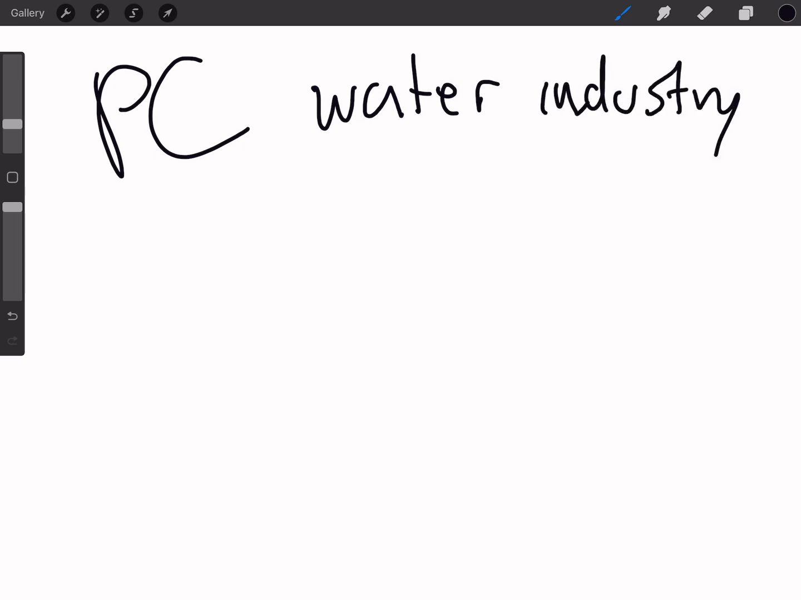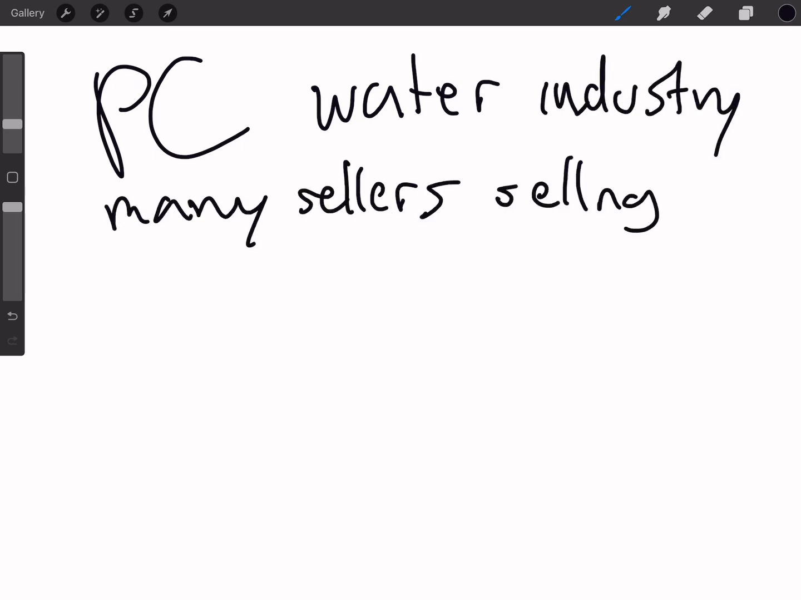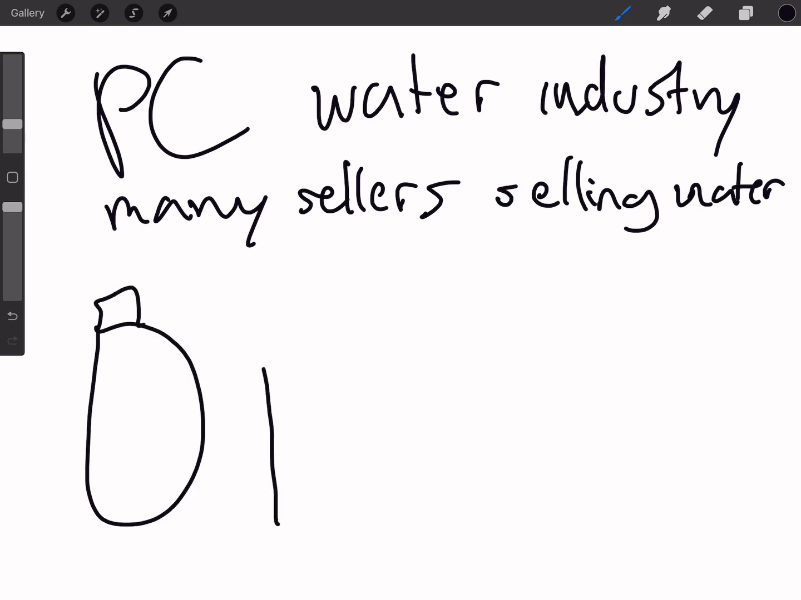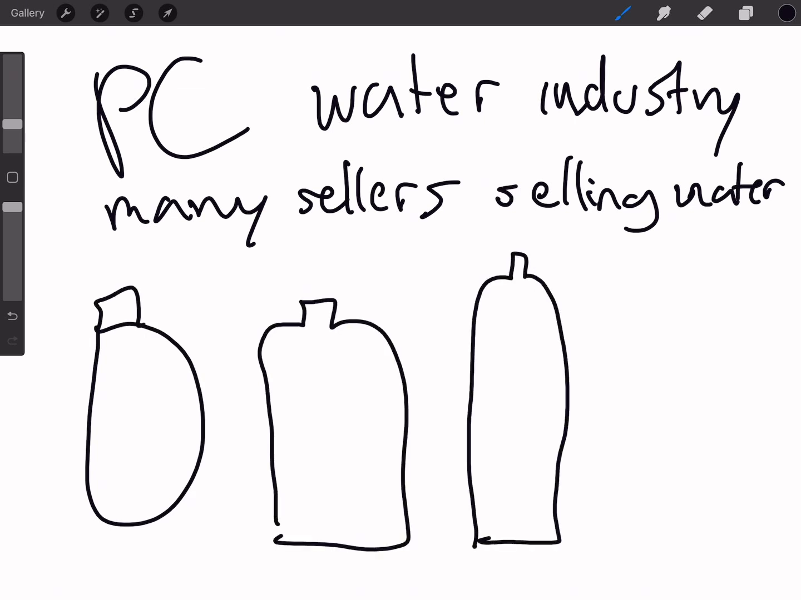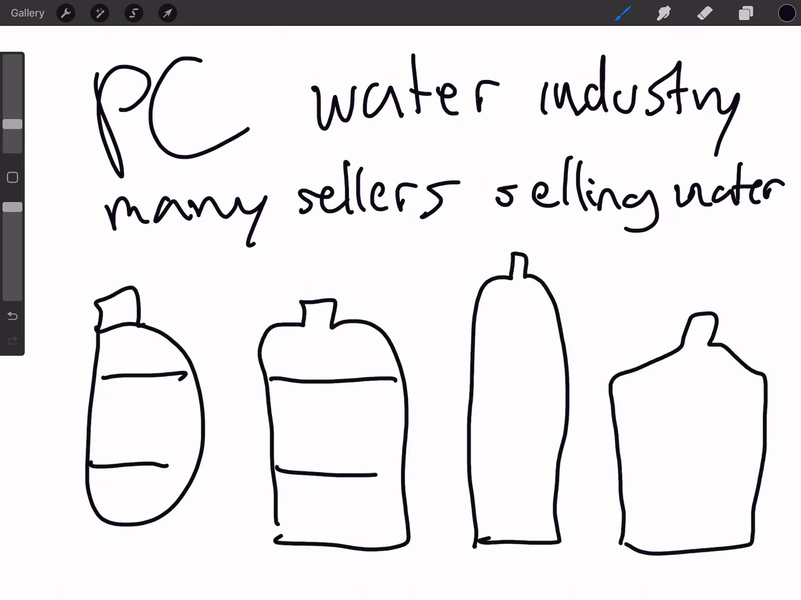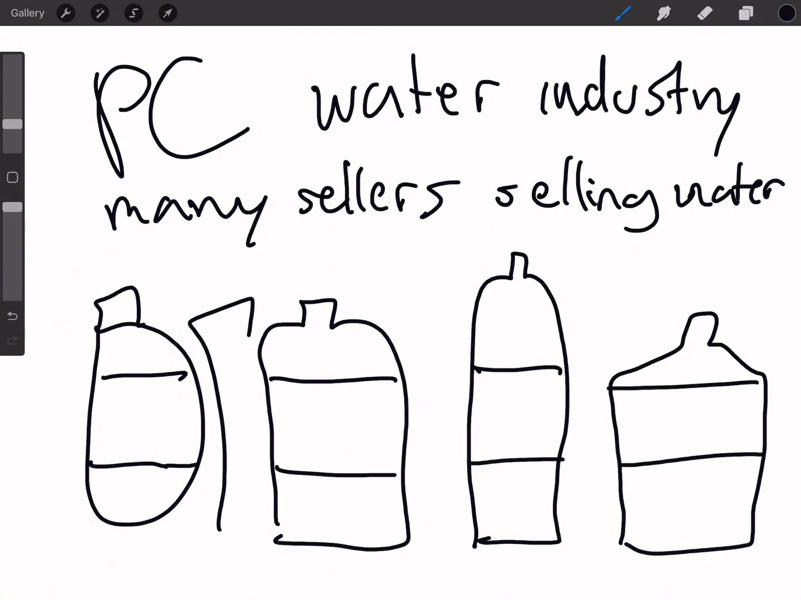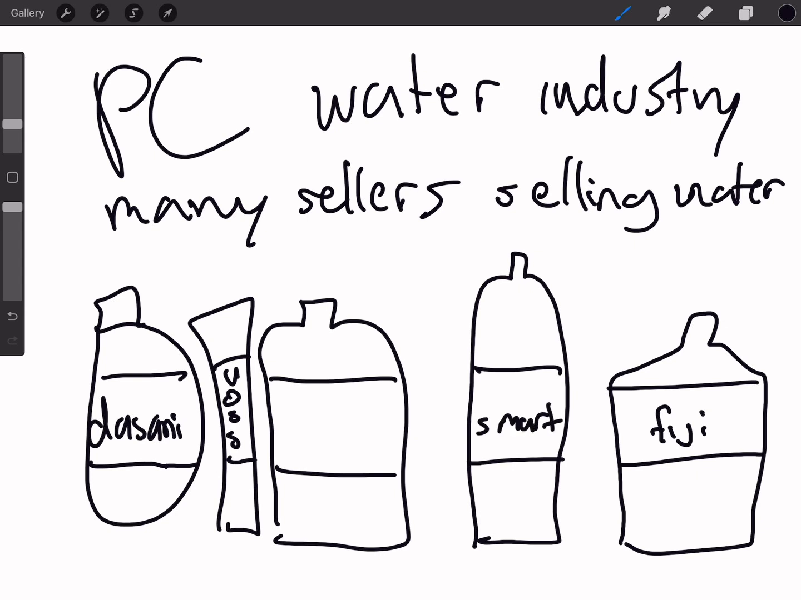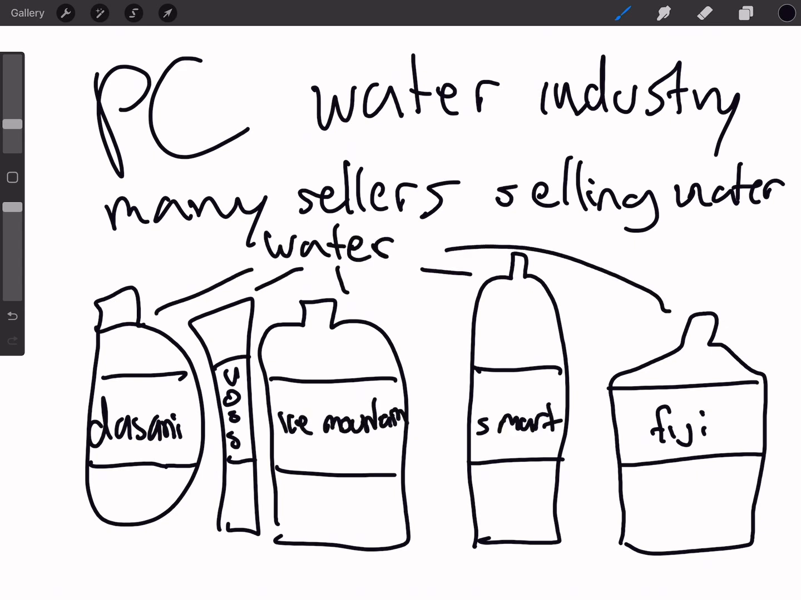For example, the water industry. There's many sellers of water and they all sell the same thing. Also, the prices may range a little bit and they may have slightly different designs or advertising, but in the end, they are all selling water with relatively similar price points, meaning they are price takers. So all these are only selling water.